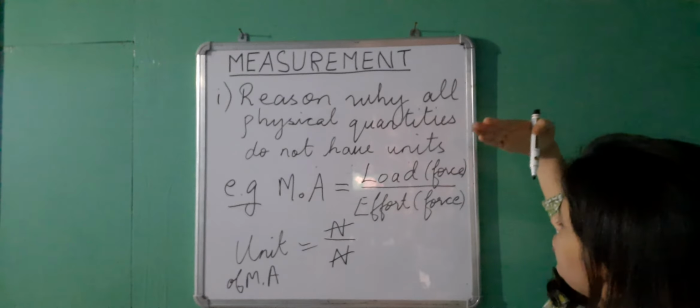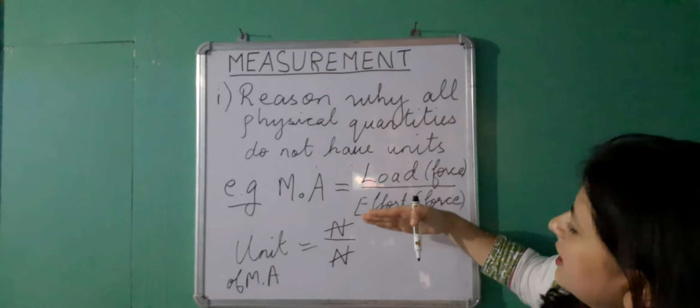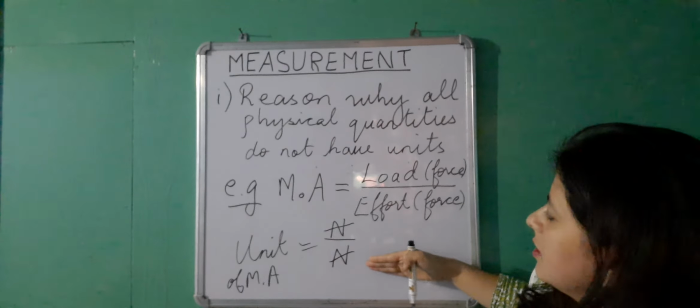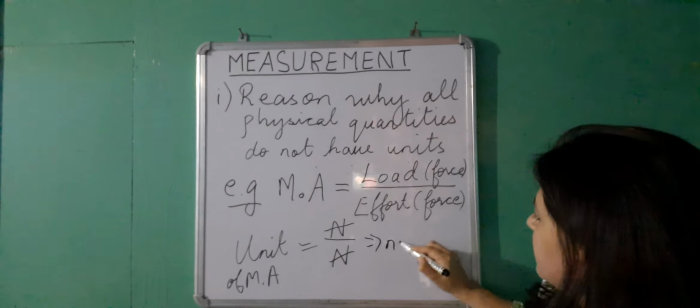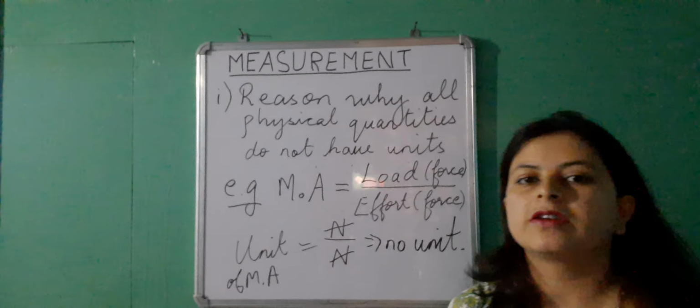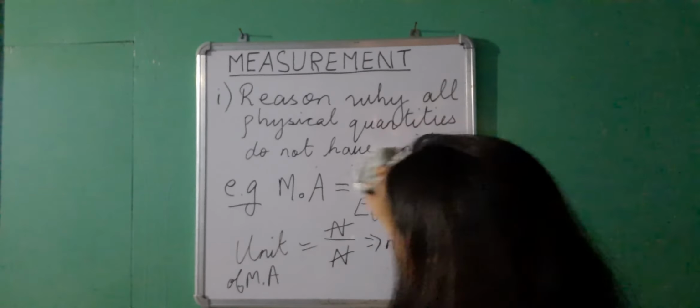So it is the ratio of force to force. That's why the unit also will be unit of force by unit of force. They are going to cancel out. So it comes out that mechanical advantage becomes unitless, or it has no unit. I'll give you another example.